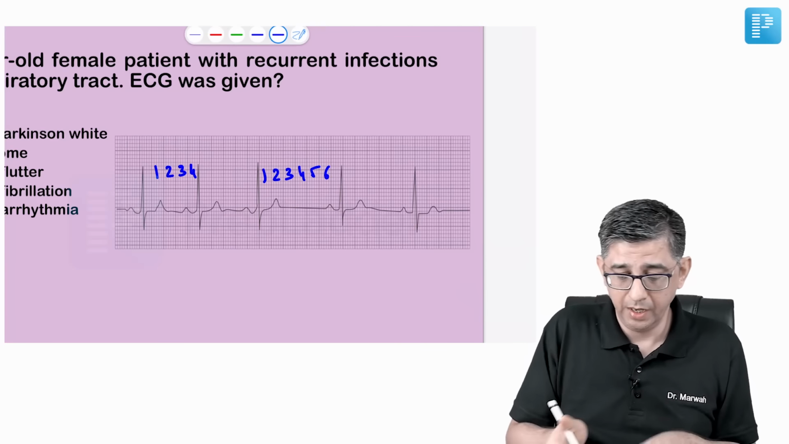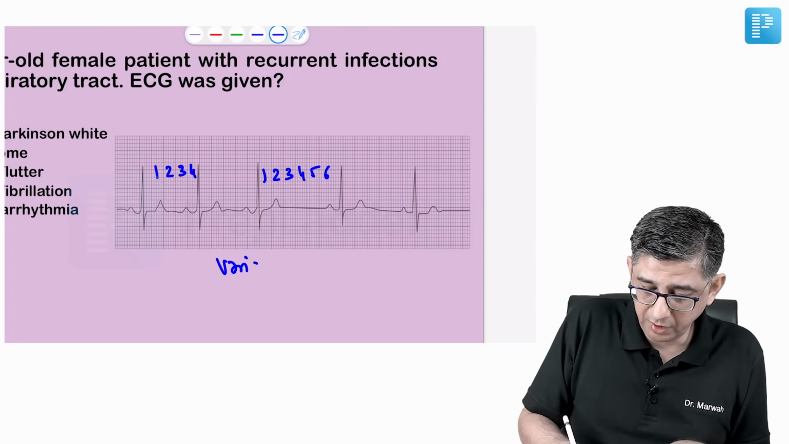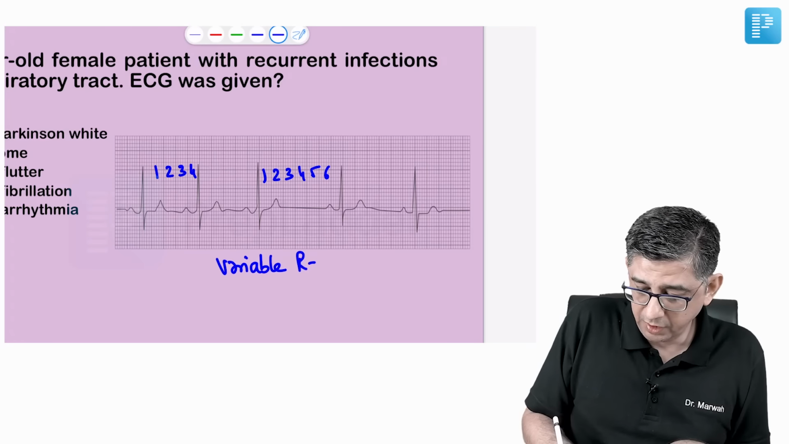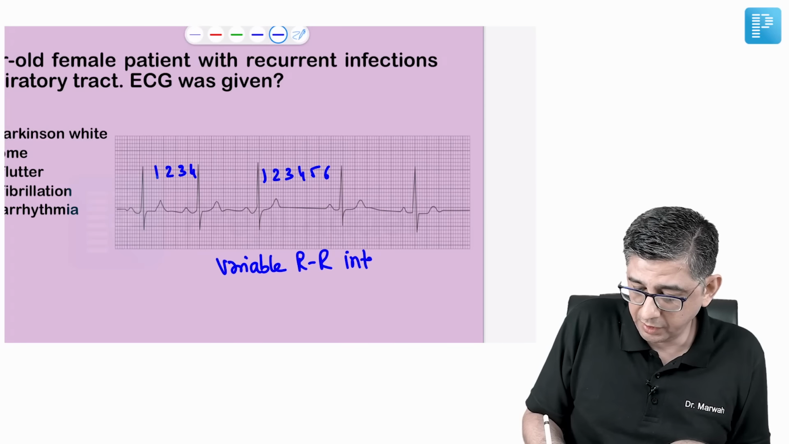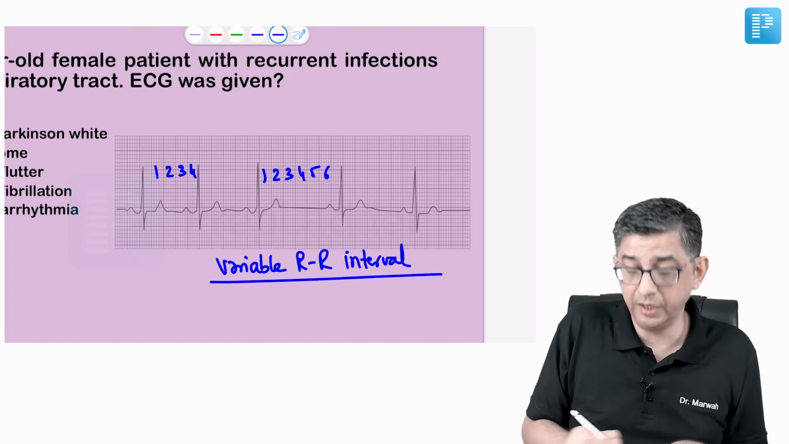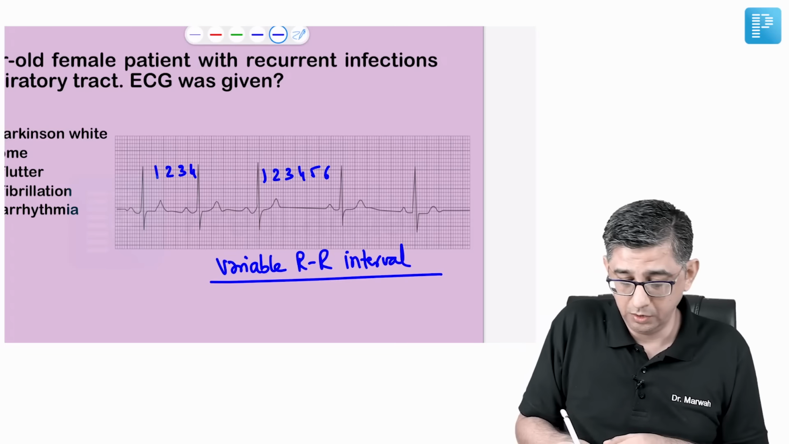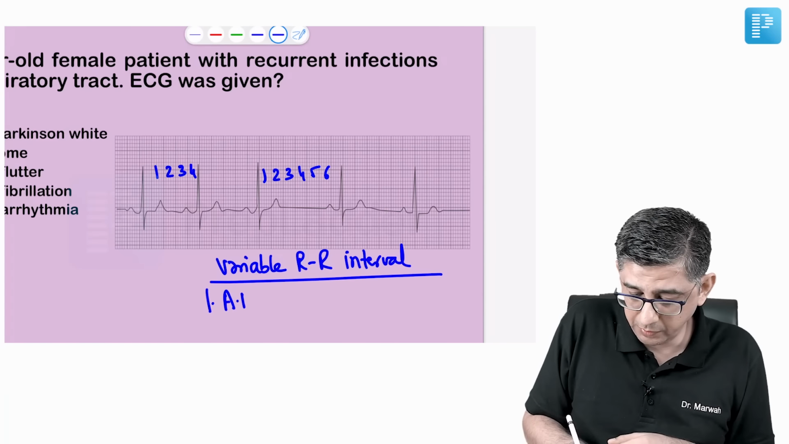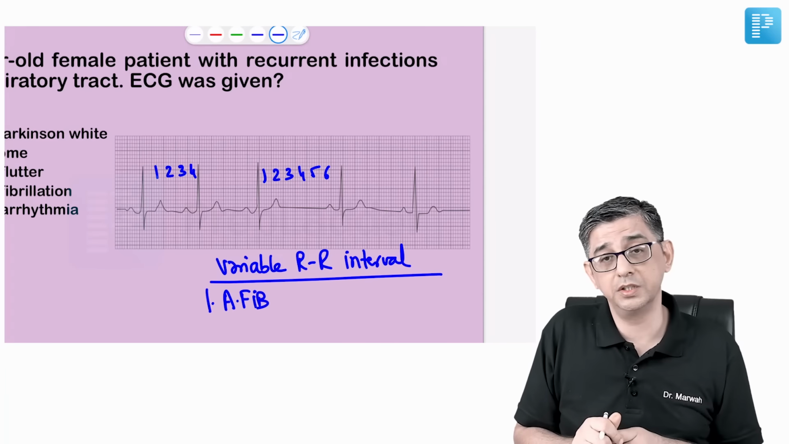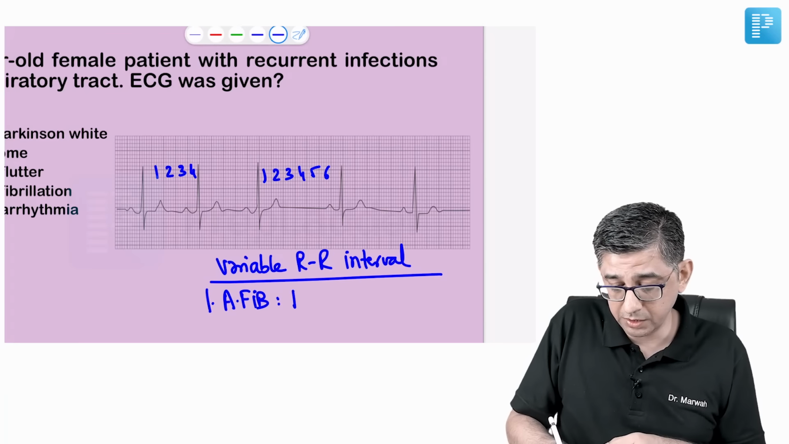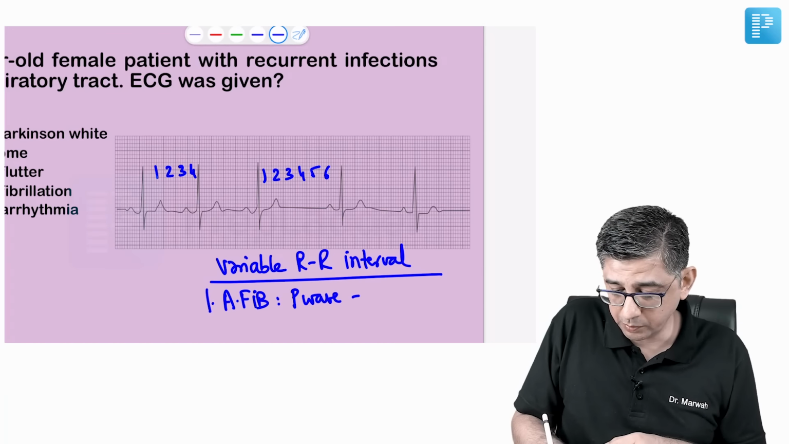As a result, I can see that this is going to be a variable RR interval. Whenever you have a variable RR interval, you always will be thinking in terms of atrial fibrillation. The first differential diagnosis for variable RR interval is always atrial fibrillation, and the highlight of atrial fibrillation is that the P wave in the ECG should be absent.